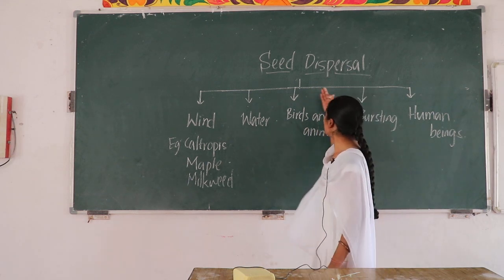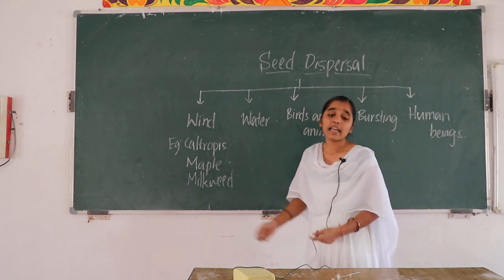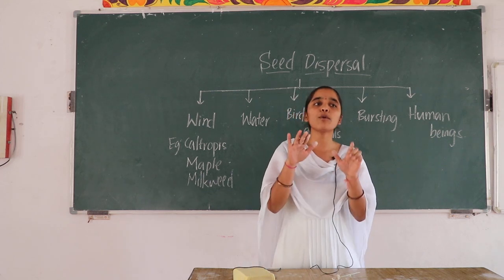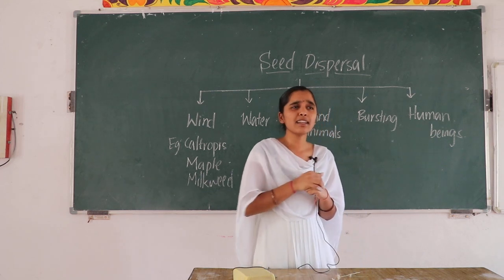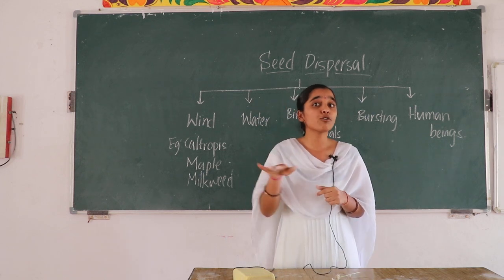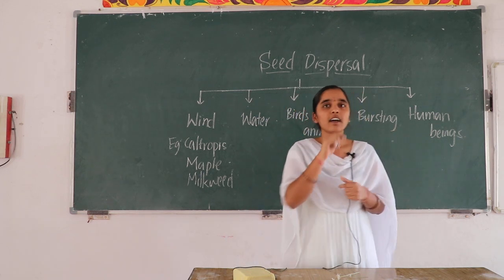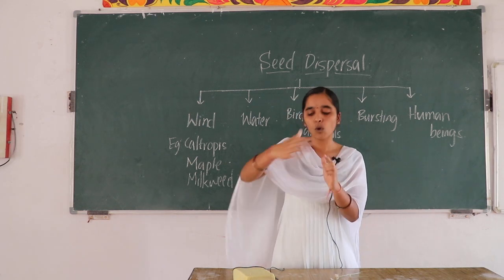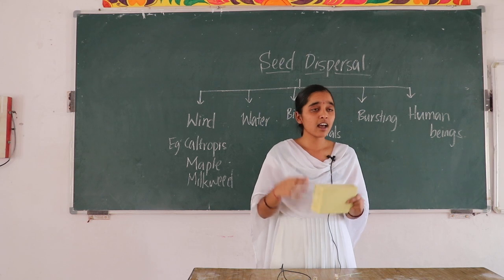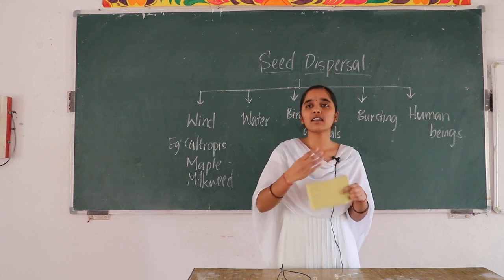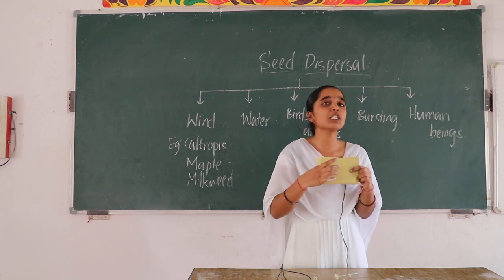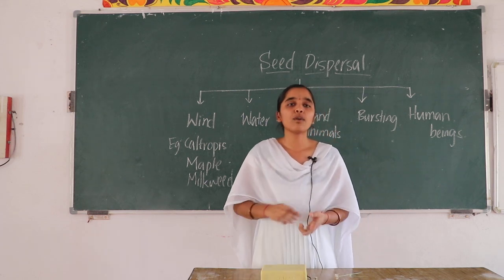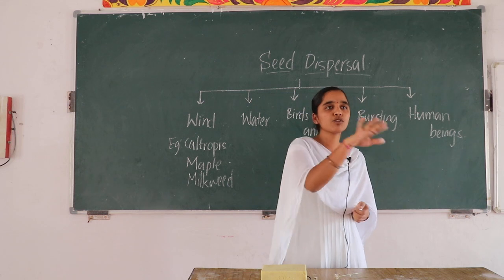Next, the seeds which are dispersed by the water. The seeds which are adapted to be dispersed by water are usually very light. Why are they so light in weight? Because they have to float on the water. And some are fibrous. Why? The fibrous layer covers the overall seed, and that fibrous part has some empty spaces. Those are filled with air, and that air will carry the seed up to some distance.